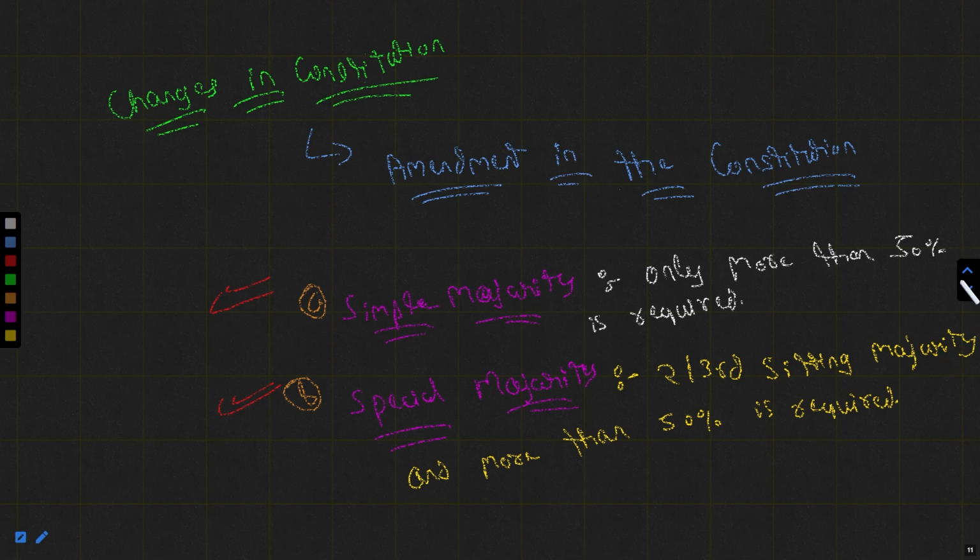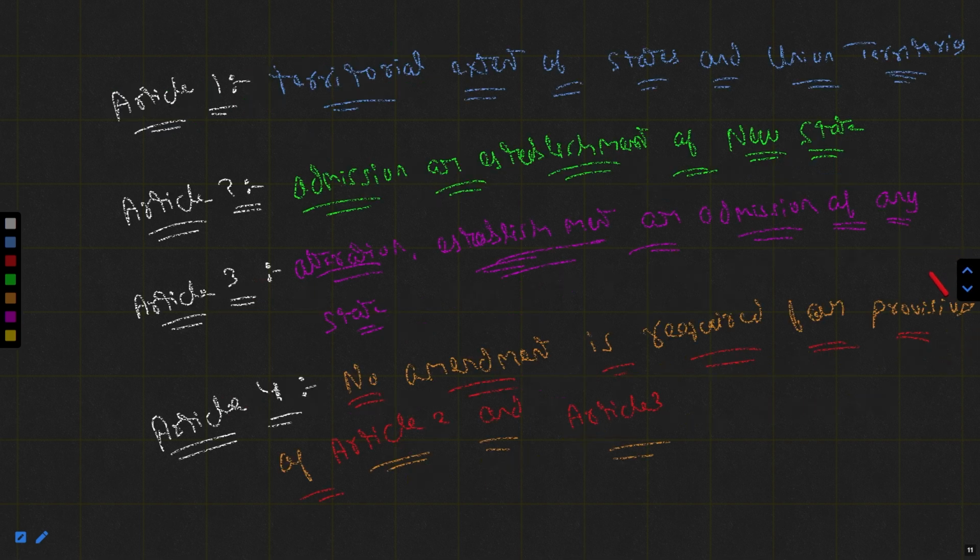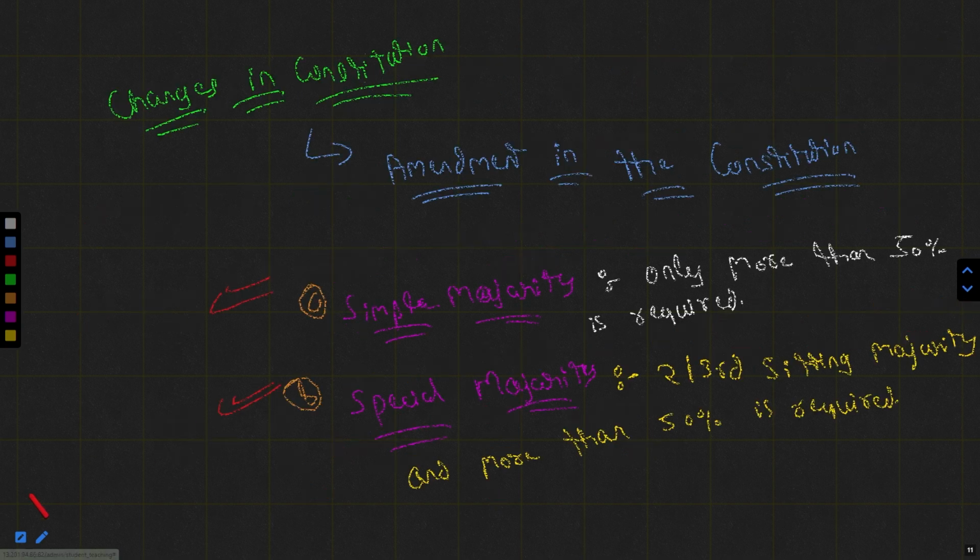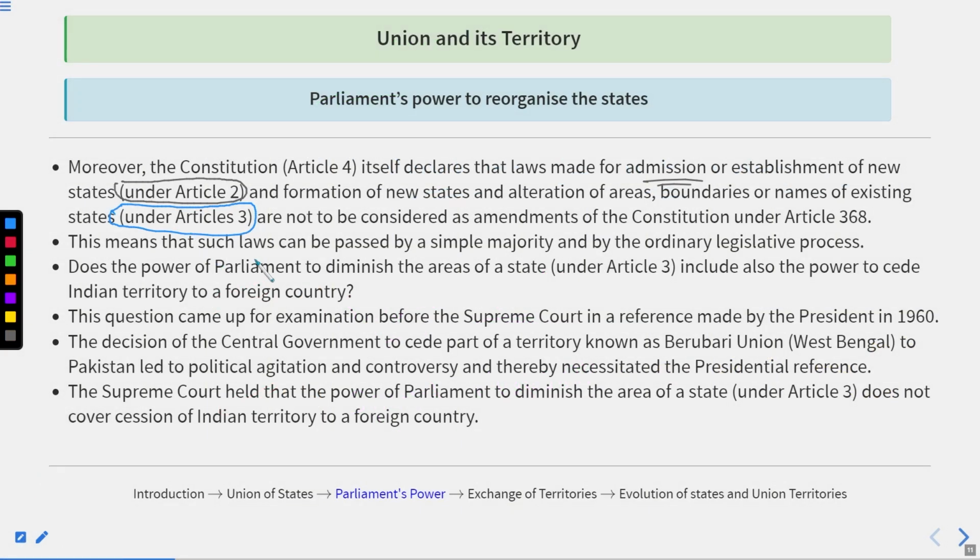But in the case of Article 2 and Article 3, basically no amendment is required for the provisions. That gives liberty to the parliament, so such laws can be passed by a simple majority and the ordinary legislative process.